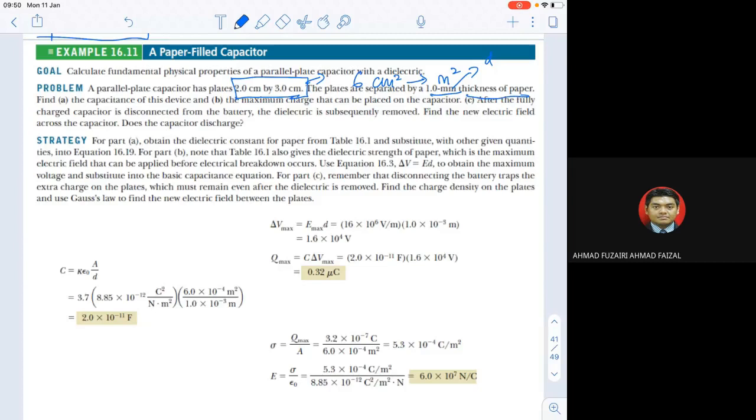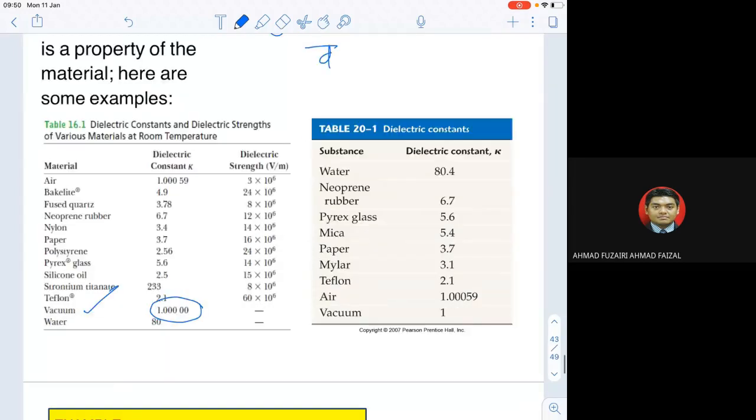The thickness of paper: paper is another dielectric, because you know paper is an insulator. If the parallel plate capacitor has vacuum, there shouldn't be anything in between the plates. But if they put a paper in, then you should find the dielectric constant. Paper is what? 3.7.